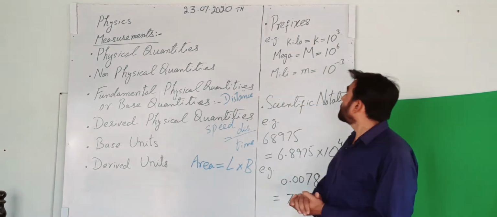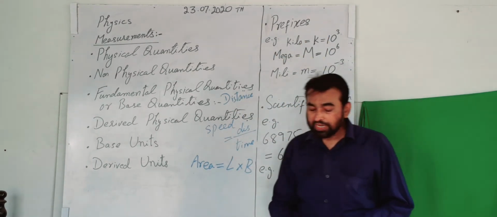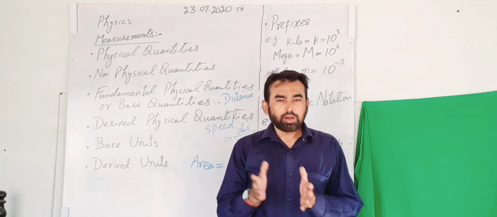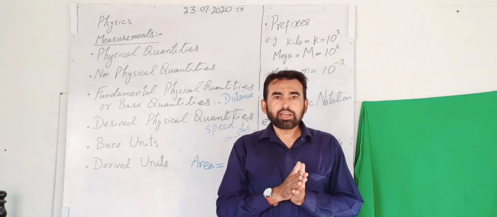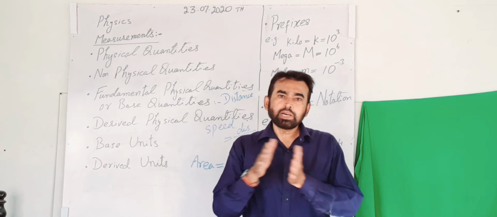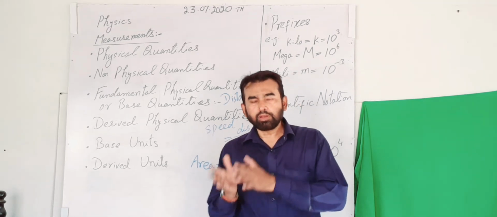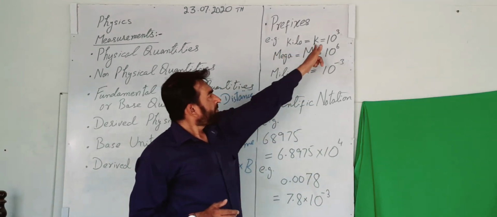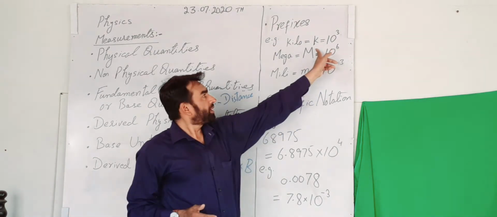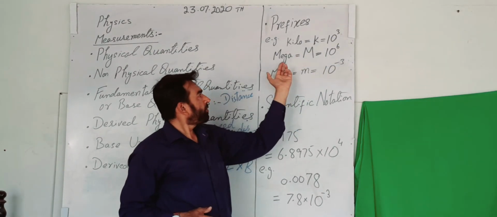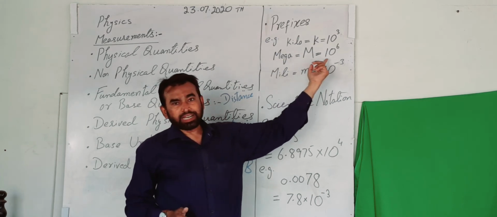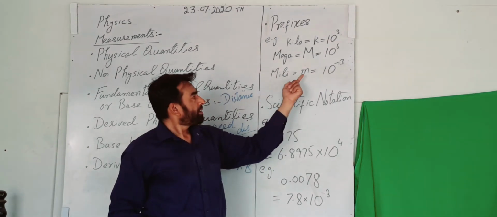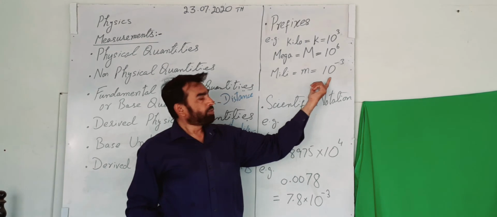Okay, now come to the point: what are prefixes? Basically, prefixes are the multiples or sub-multiples of 10, which are used to convert smaller to larger unit or larger to smaller unit. The examples of prefixes are kilo. We use a small k for kilo, 10 raised to power 3. In the same way, we use mega, capital M, for 10 raised to power 6. A smaller prefix is milli, represented by small m, which is equal to 10 raised to power